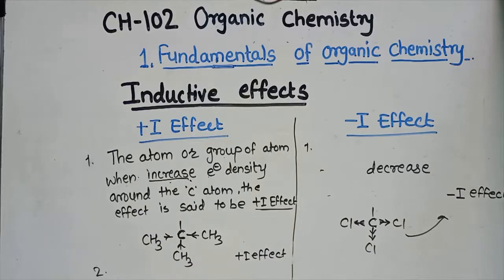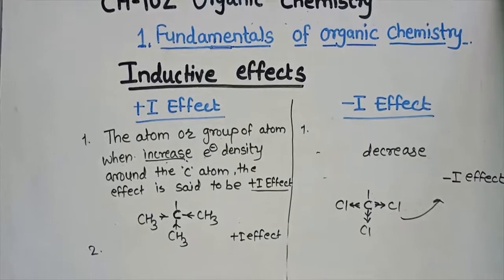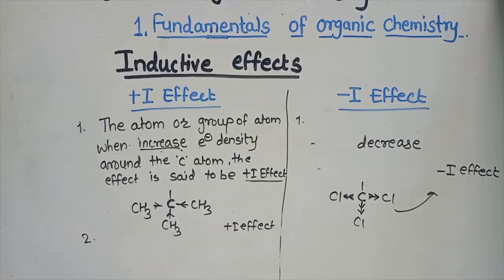Then in the second point we see the electronegativity of the atom. Electronegativity of an atom is inversely proportional to the plus I effect. As the electronegativity increases, the plus I effect decreases, right?